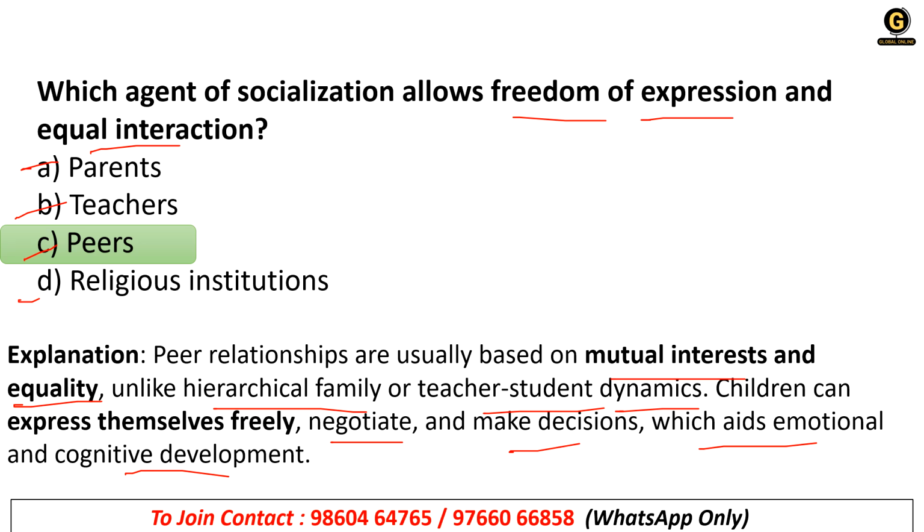The equality, where you and your peer or your colleague, your friend is totally equal, and where you are free to speak. You are comfortable with that understanding. So where you are learning in a casual environment, that is your freedom of expression. You can freely speak, you can freely express your ideas, your emotions and all. That is your freedom of expression that you have with the peers.